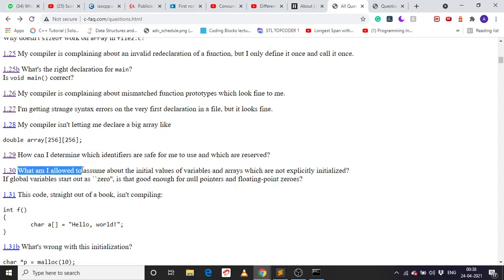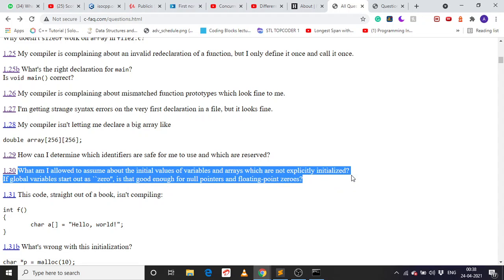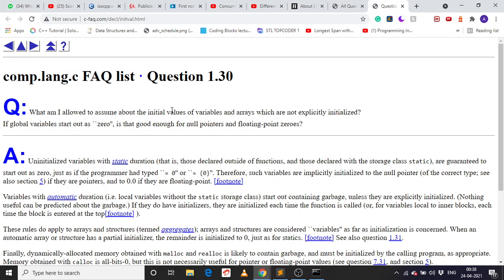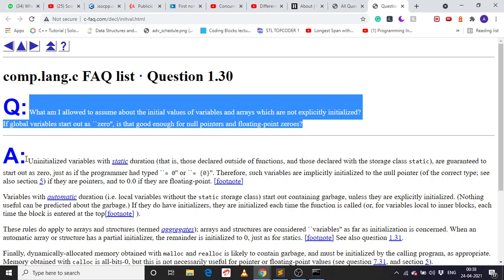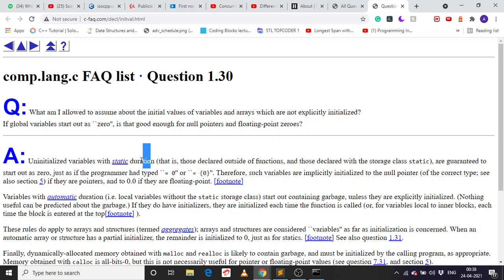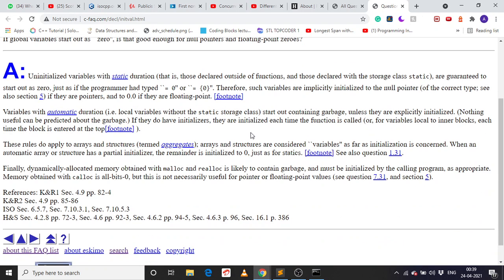What am I allowed to assume about the initial value of variables and arrays which are not explicitly initialized? Global variables start out as 0, yeah. Global variables always start at 0. The same goes for static variables, yeah, static variables are also initialized to 0, but pointers are not initialized to 0 or null. They are pointing to anything because they are declared on the heap. So you have to initialize them.